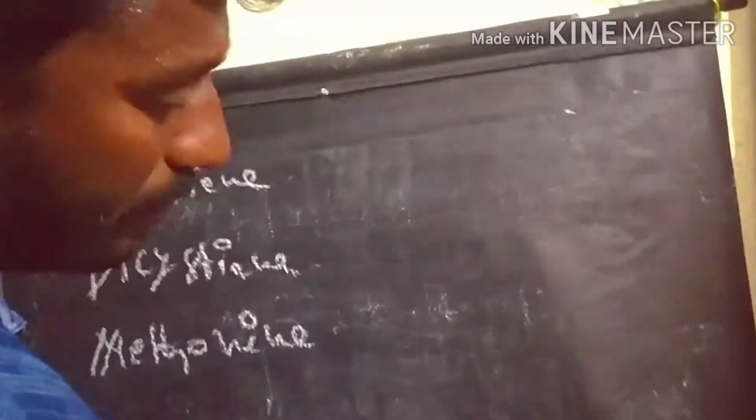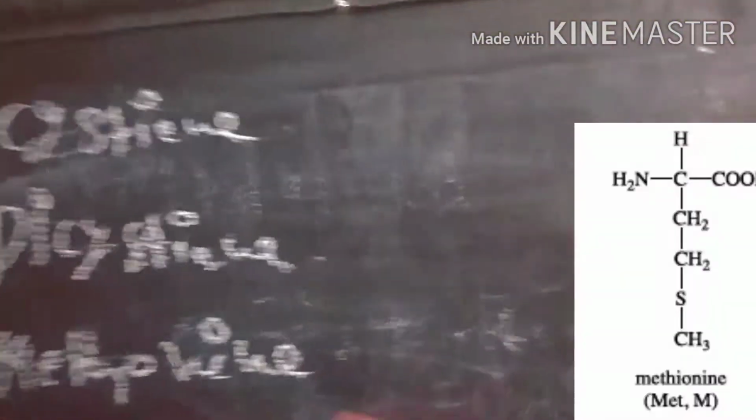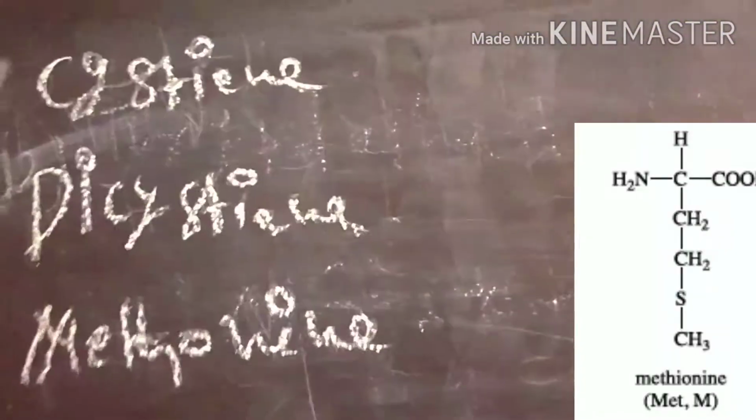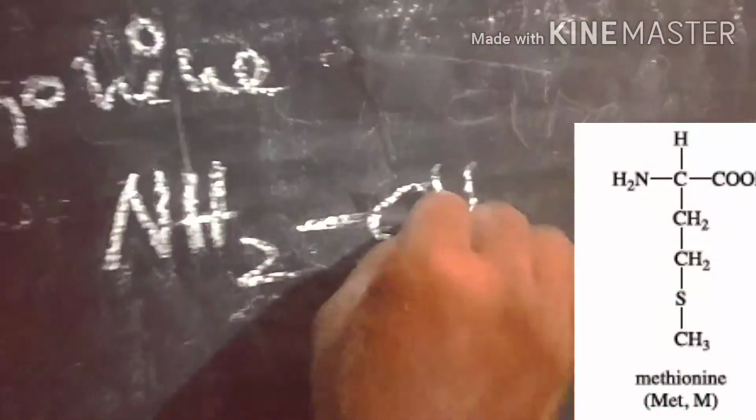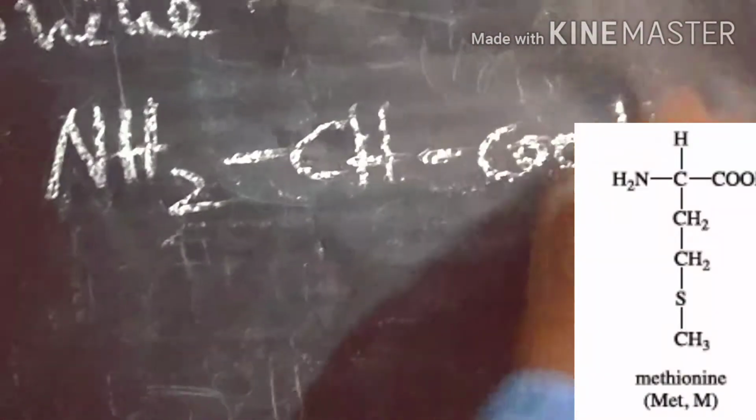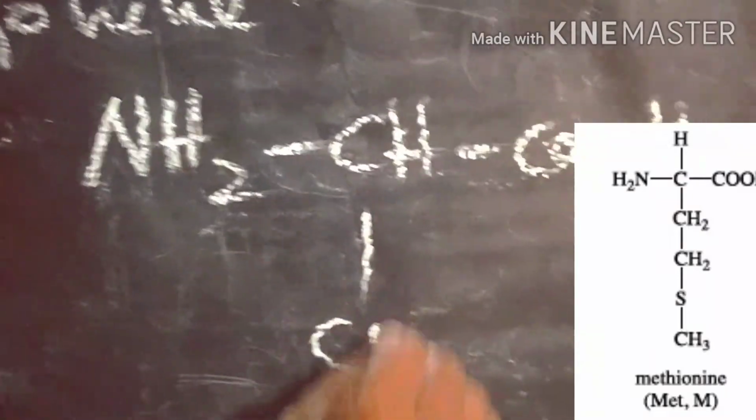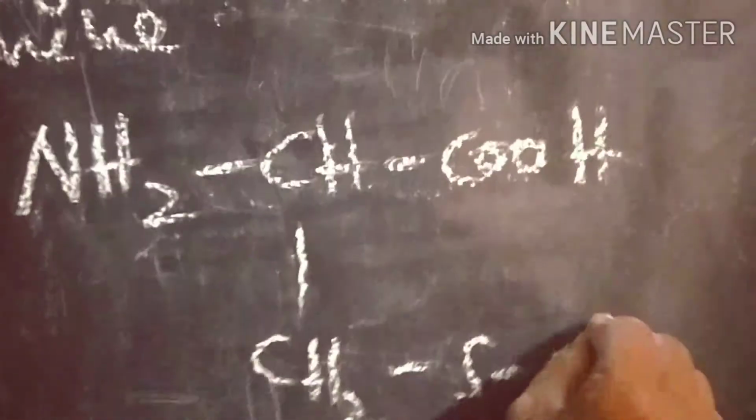The last one, methionine. Methionine is simply a thioether molecule, a sulfur containing thioether. If you take a simple amino acid, the R group is sulfur containing. These three are sulfur containing amino acids.